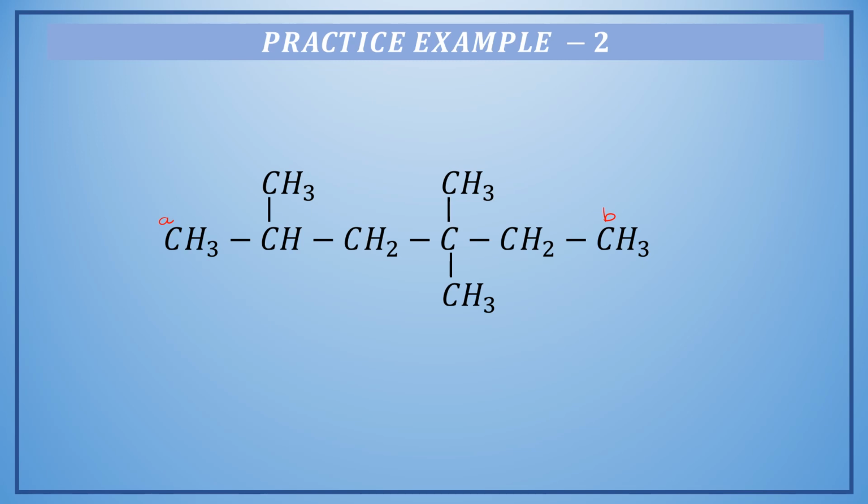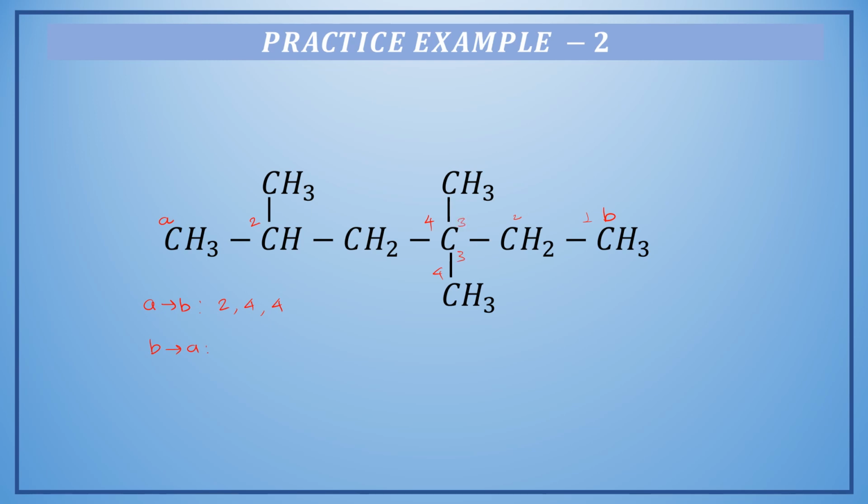If we start from A to B, then the position of the substituents will be 2, 3, 4, 4. So position will be 2, 4, 4. And starting from B to A, the position will be 1, 2, 3, 3.